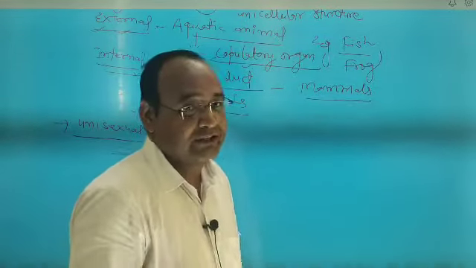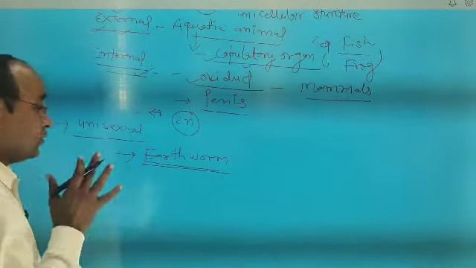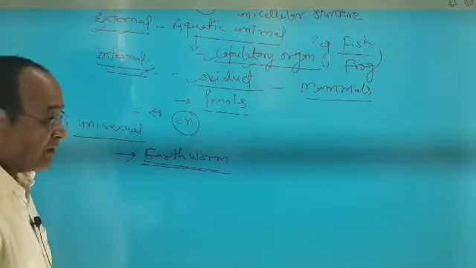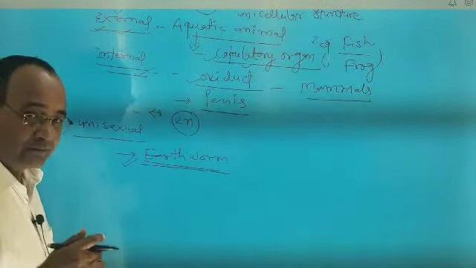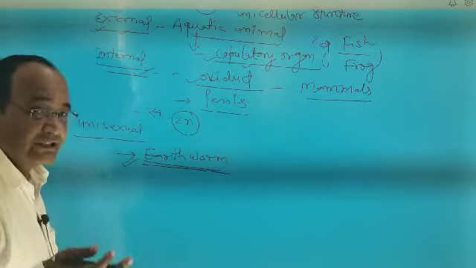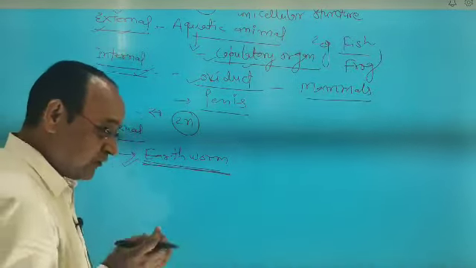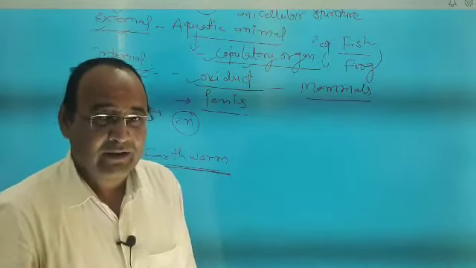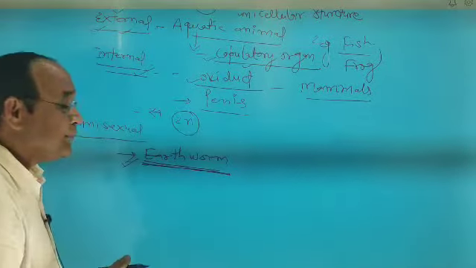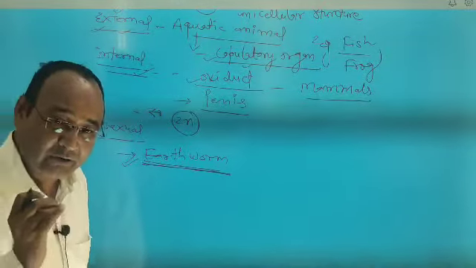Maybe self fertilization is present, but in earthworm self fertilization is not present; especially it has cross fertilization. Why does it have cross fertilization? Because earthworm has both reproductive organs, male and female, but male reproductive organs mature before the female reproductive organs.